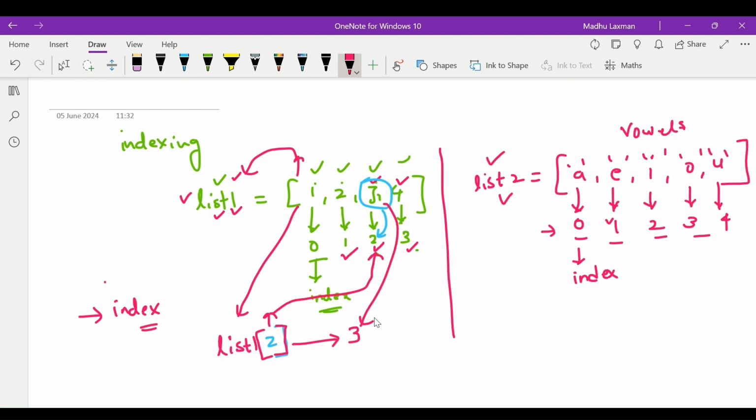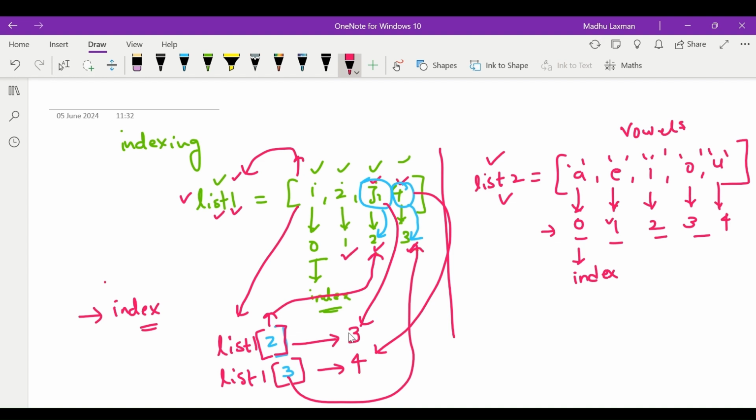Likewise, if I want to access element 4, which is present at index number 3, I give index number 3 here and close the square brackets. This gives an output of 4, because at index position 3 element 4 is present.